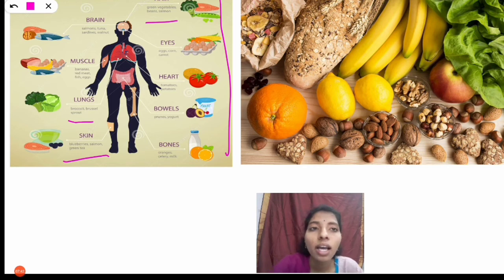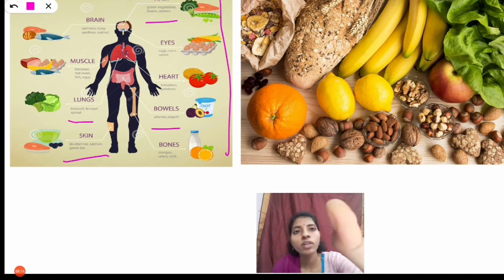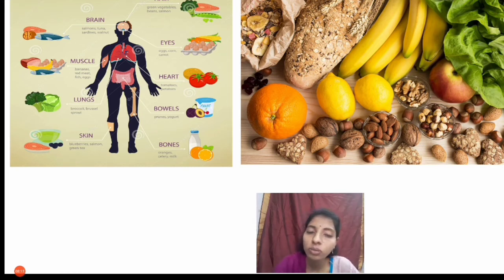For eyes, eggs, carrot, corn. For heart, tomatoes, potatoes. For bowels, yogurt. And for bones, oranges, milk. For each part in our body, different kinds of food are essential. So only one food item is not useful for our body. That's why we take different kinds of food in our day-to-day life, and water and fiber will also be present in the components of food.